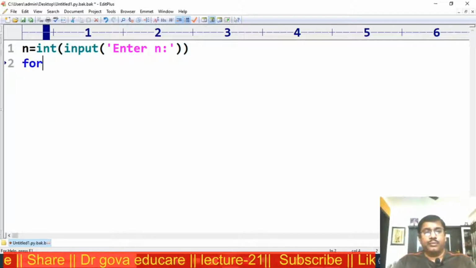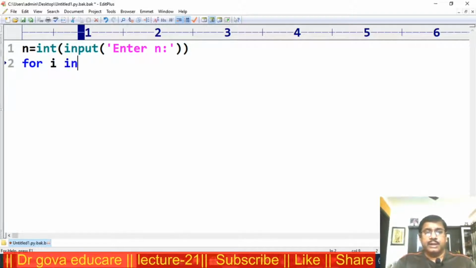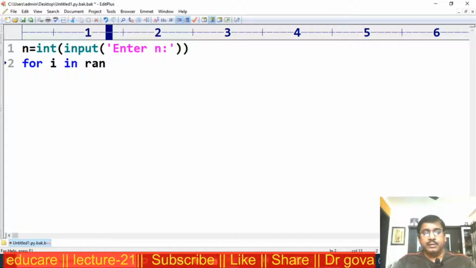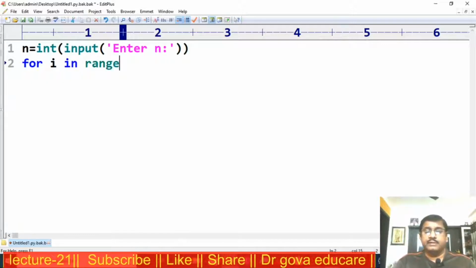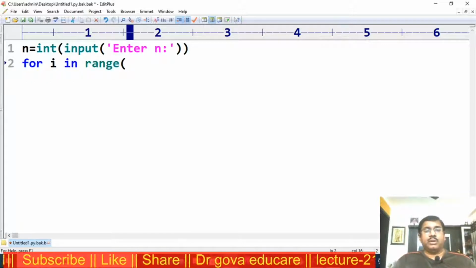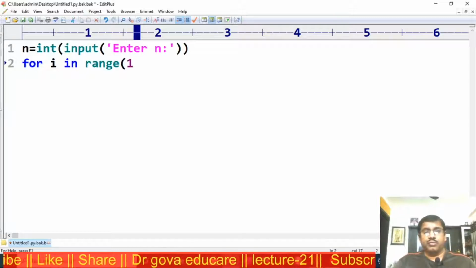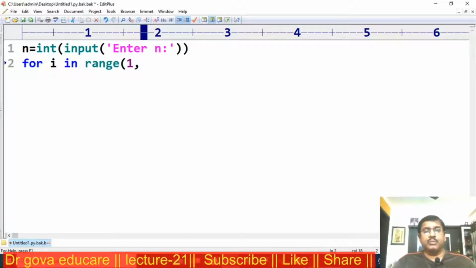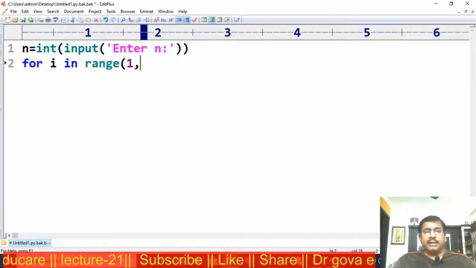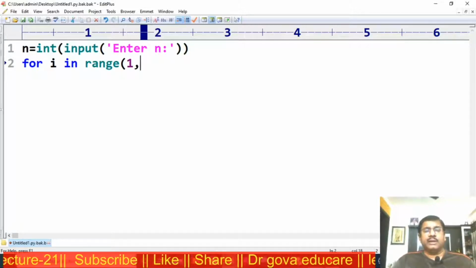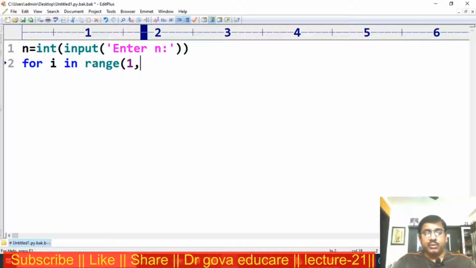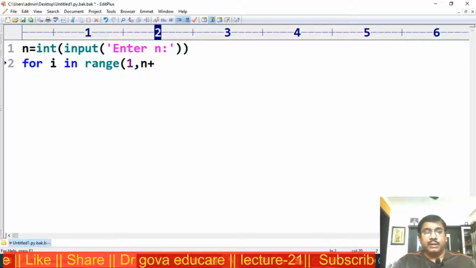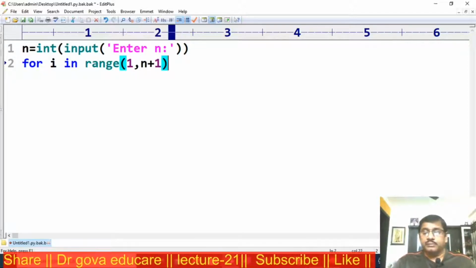Now for i in range. Natural numbers start with 1 and come up to n. If I put n as the end, the range is 0 to n minus 1. Now I want to include n, so I put n plus 1.